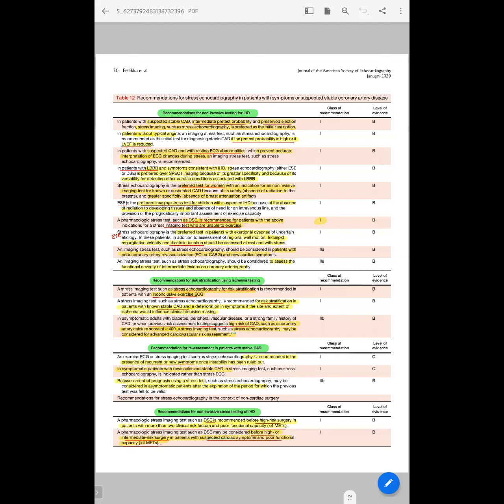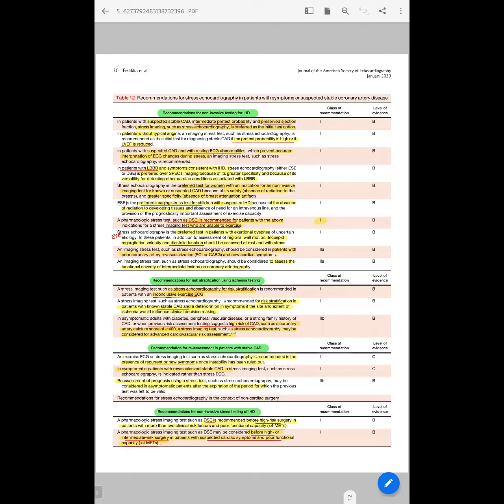And coming to risk stratification in patients who are unable to perform exercise, stress echocardiography is used in patients with inconclusive exercise ECG. Inconclusive ECG are patients who are unable to perform exercise. And the other thing is in asymptomatic patients with diabetes, peripheral vascular disease, or strong family history, that is high risk patients, when previous risk assessment testing suggested high risk CAD and CAC more than 400, stress imaging, especially stress echocardiography, may be considered as an advanced cardiovascular test for risk assessment, that is class 2B.